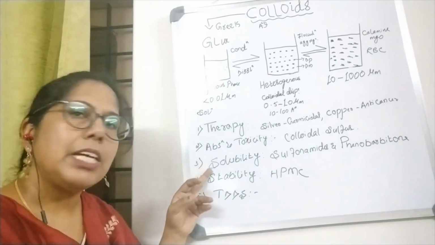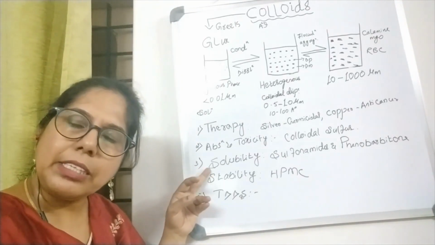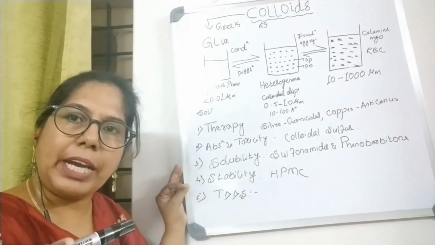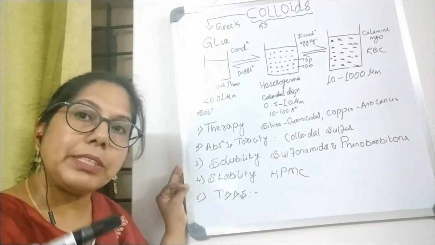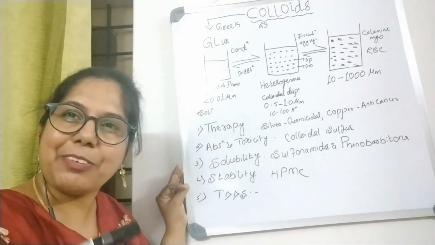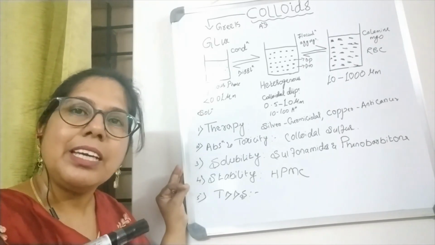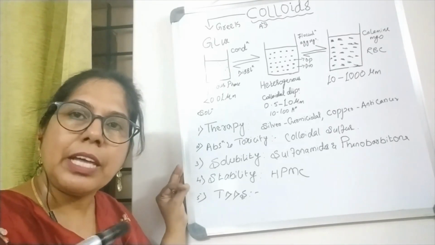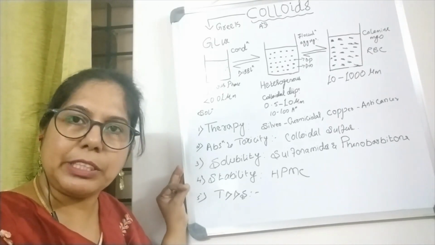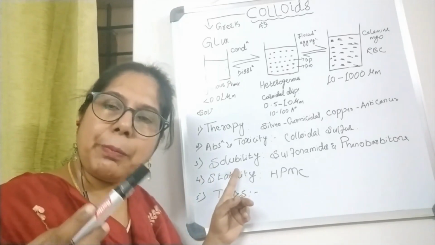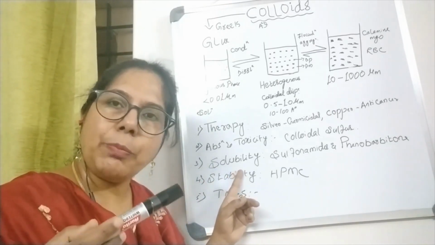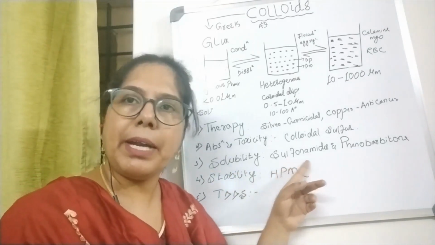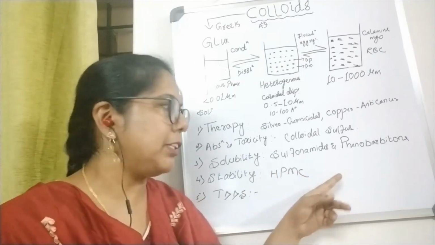Then the third one is solubility. If the drugs are insoluble, we can prepare such drugs in the form of colloidal dispersion. How? By using a surface active agent as the intermediate in the colloidal dispersion, we can increase the solubility of poorly soluble drugs, thereby preparing them in the colloidal dosage form. So if we prepare insoluble drugs in the colloidal form, we can increase the solubility. Examples are sulfonamides and phenobarbitone, to name a few.